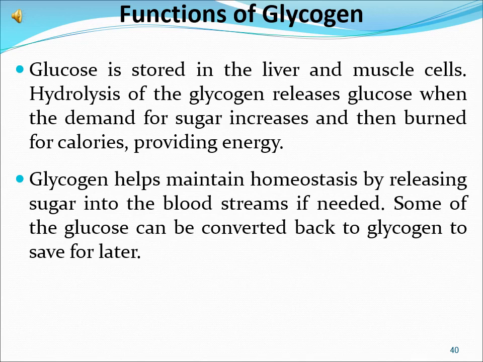What are the functions of glycogen? Glucose is stored in the liver and muscle cells. Hydrolysis of glycogen releases glucose when the demand for sugar increases and is then burned for calories, providing energy. Glycogen helps maintain homeostasis by releasing sugar into the bloodstream if needed. Some of the glucose can be converted back to glycogen to save for later.